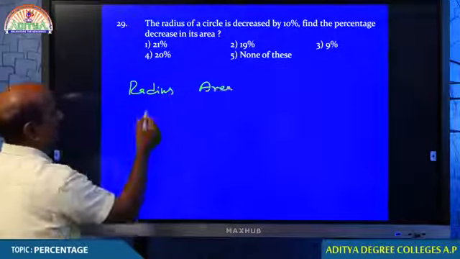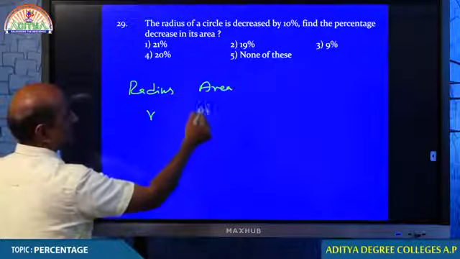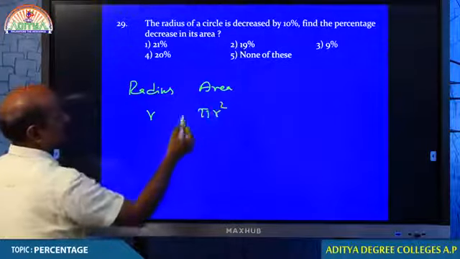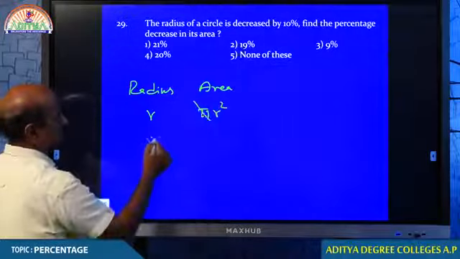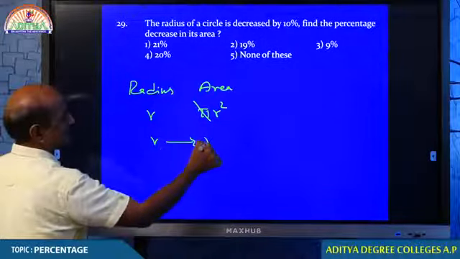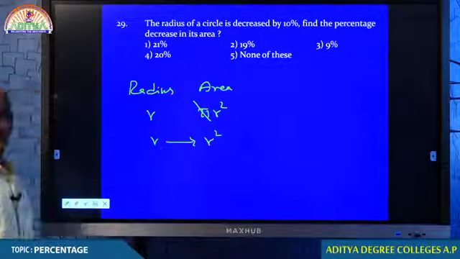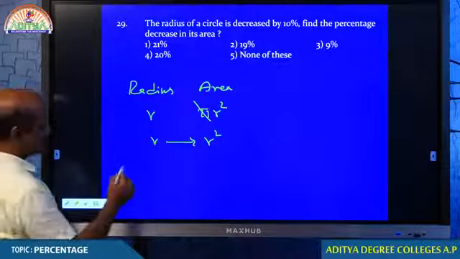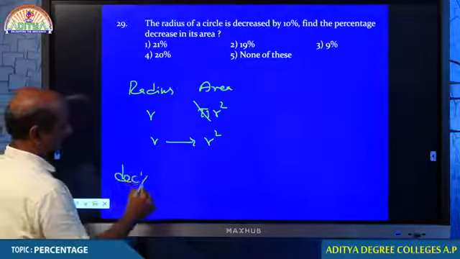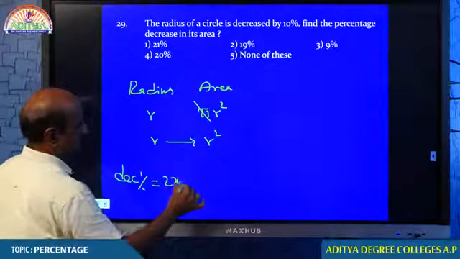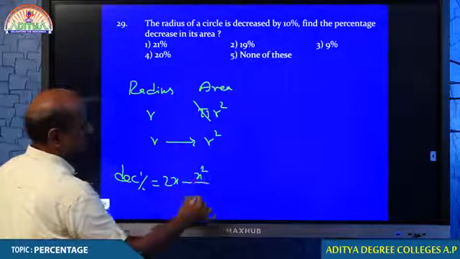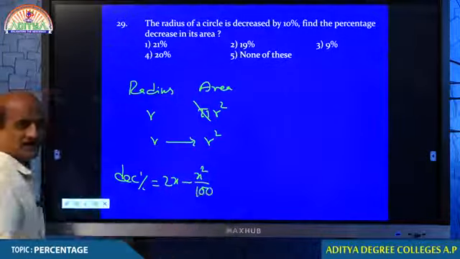Radius is r, area of the circle is pi r square. But anyway, pi is constant. We have nothing to do with pi. Here the relation is between x and x square. So when there is any such relation, percentage decrease is given by the formula 2x minus x square by 100. Tell me what is your final answer?